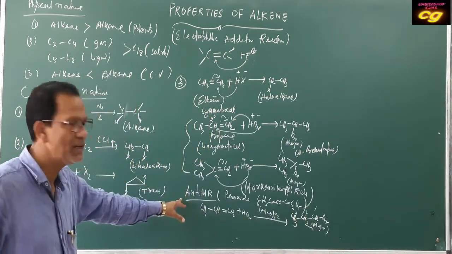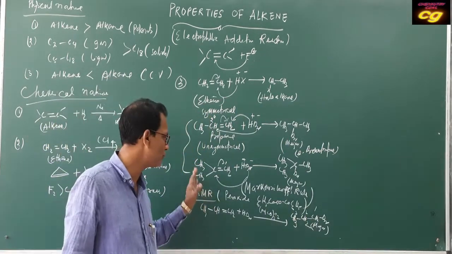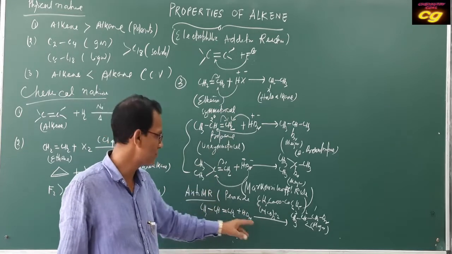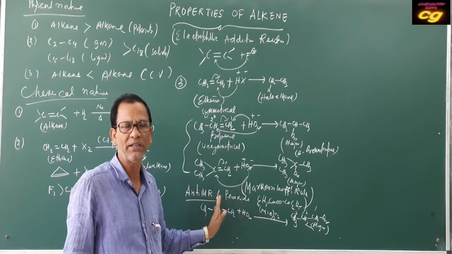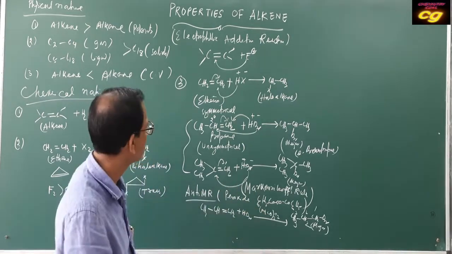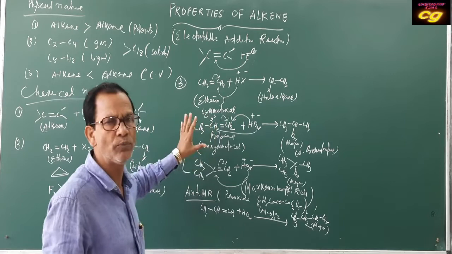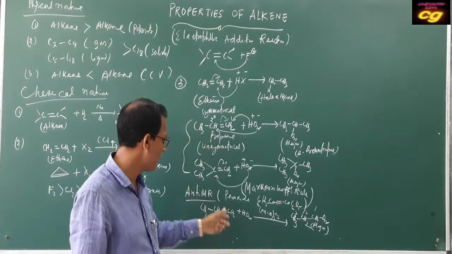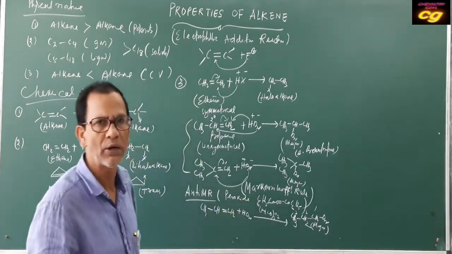So this is anti-Markovnikov's rule. It is applicable when an alkene is added with a halogen acid in the presence of peroxide. Without peroxide it is Markovnikov's rule; with peroxide it is anti-Markovnikov's rule.